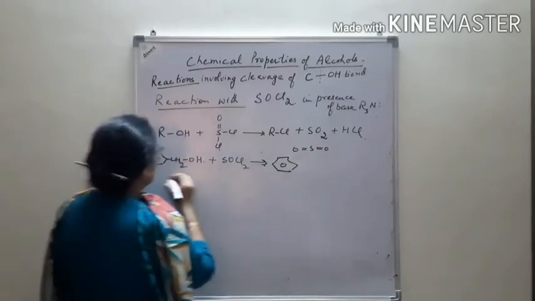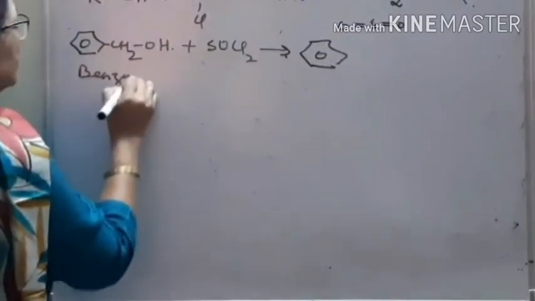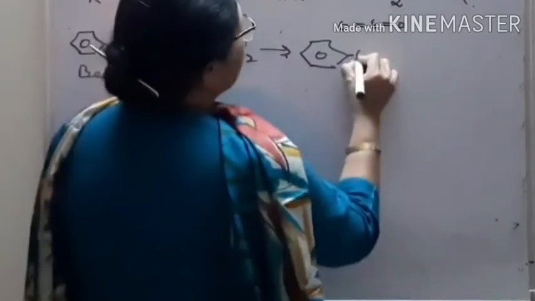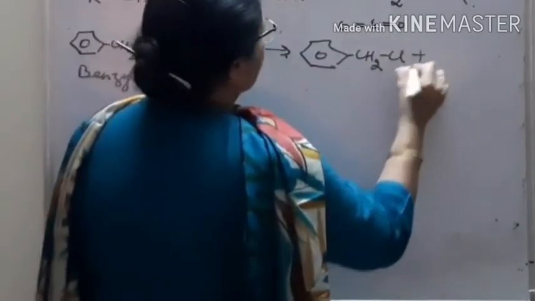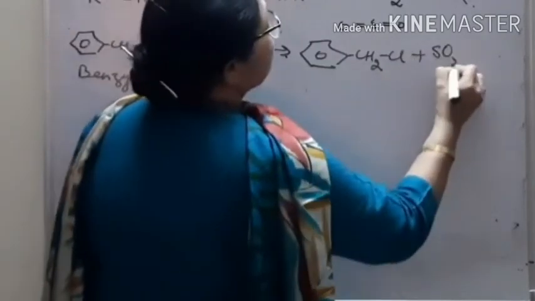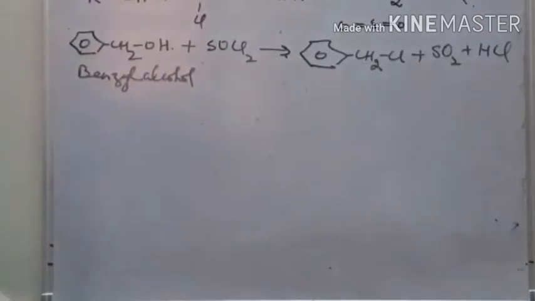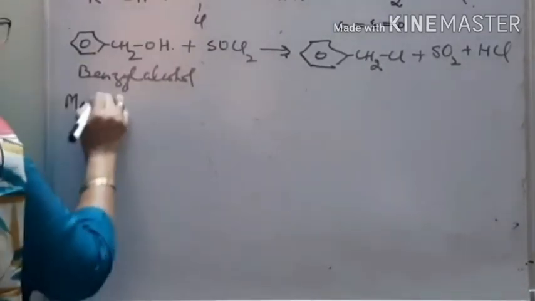This is benzyl alcohol. This is benzyl chloride plus sulfur dioxide plus HCl. Clear? Now we write down the mechanism.